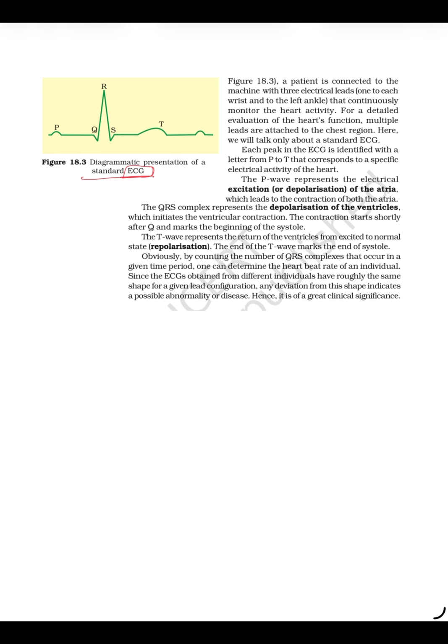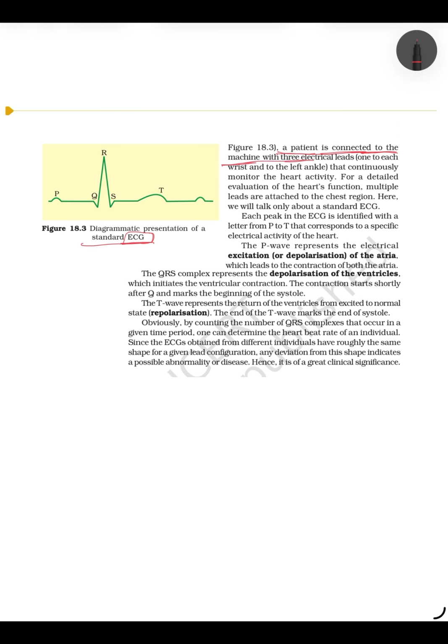Electrocardiogram is this graph. Electrocardiograph is a machine. Okay, in this there are three leads, in which a patient is connected. Patient is connected to the machine with three electrical leads, one to each wrist and to the left ankle. One is on the left wrist, right wrist, and on the left ankle for creating this circuit. एक circuit पूरा करने के लिए. I'm not going in deep. And that continuously monitors the heart activity. This is a normal ECG.